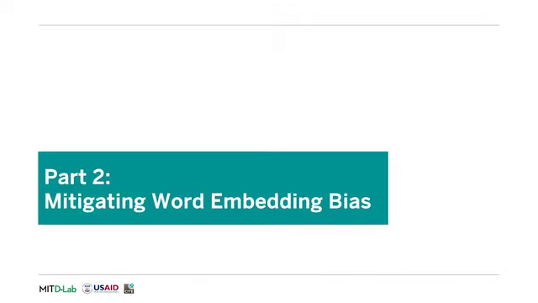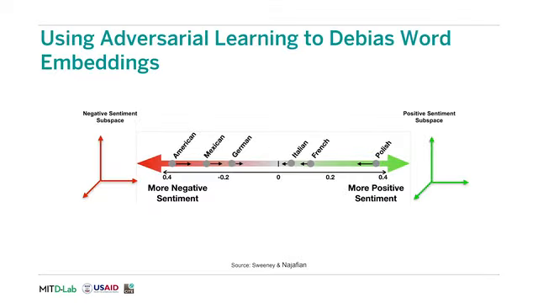Now that we have a grasp on the word embedding bias, we can start to figure out how to mitigate some of this bias. In the thesis, Sweeney and Najafian describe how they use adversarial learning to debias word embeddings. Different identity terms can be more or less correlated with positive or negative sentiment. For example, words like American, Mexican, and German can have more correlations with negative sentiment subspaces or positive sentiment subspaces because in the dataset used, they might appear to be more frequently associated with negative or positive sentiments.